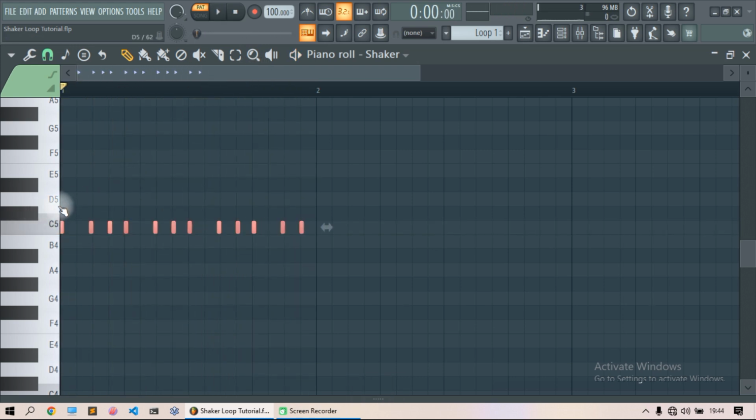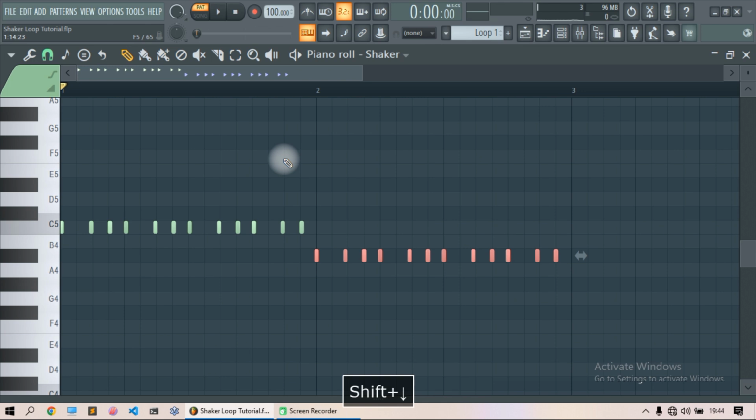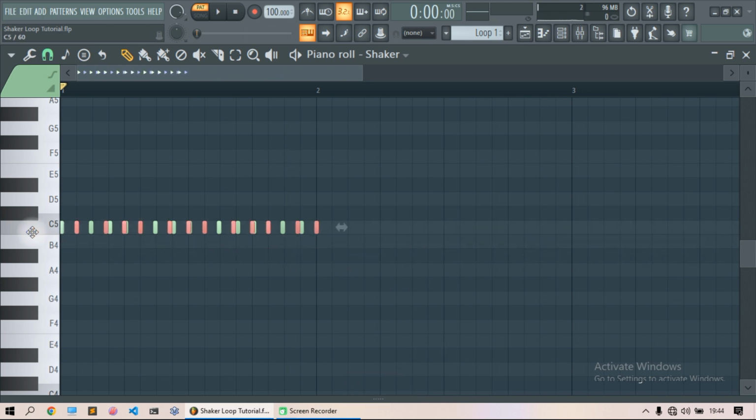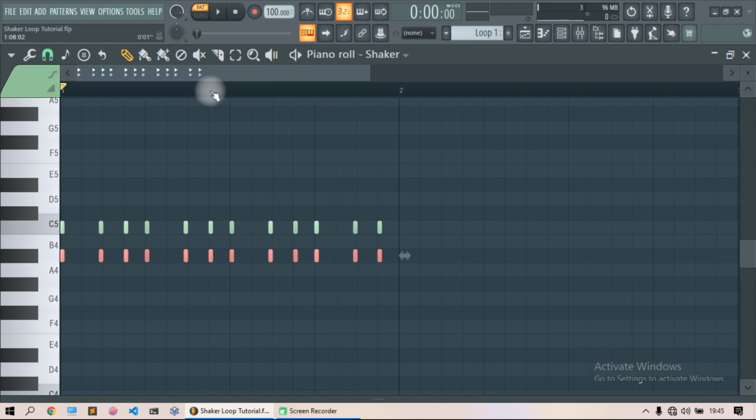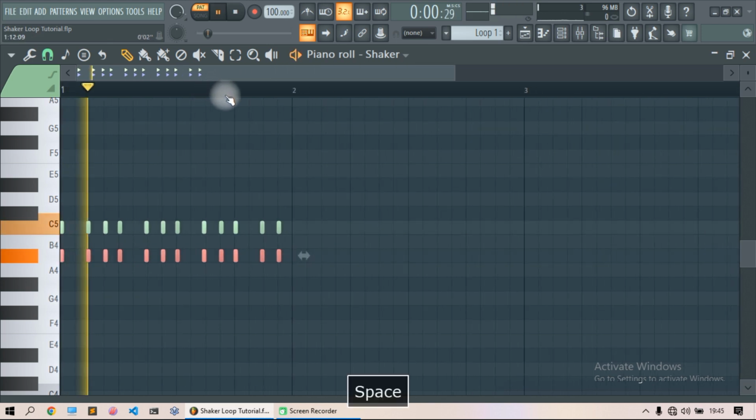Select everything, copy, paste 2 steps, paste 2 semitones down, and make sure that it is in alignment with the one at the top. And this is how it sounds like.